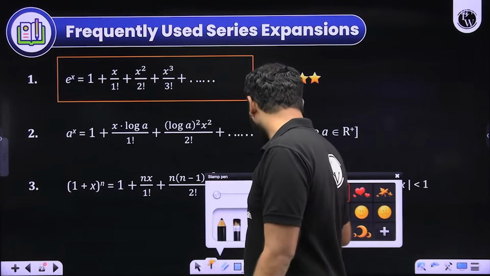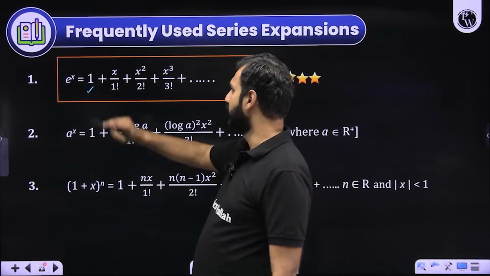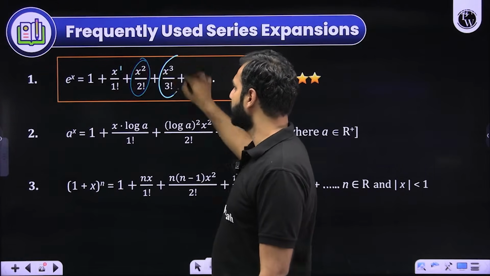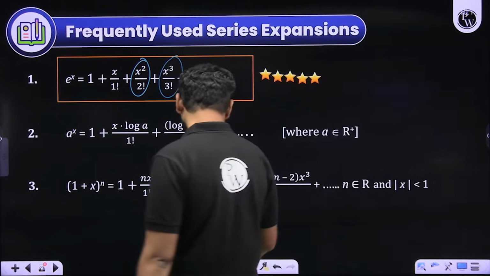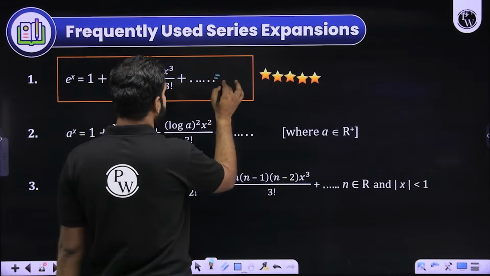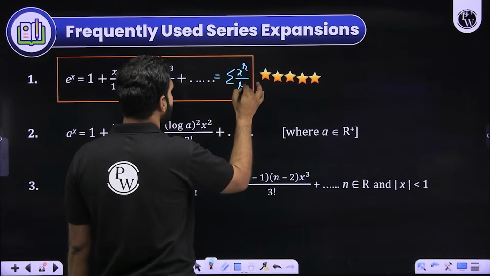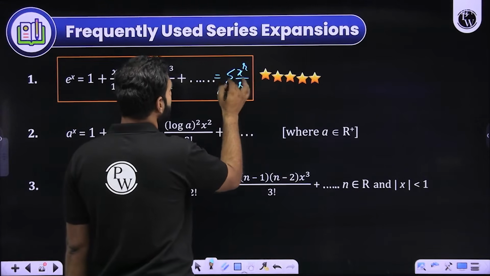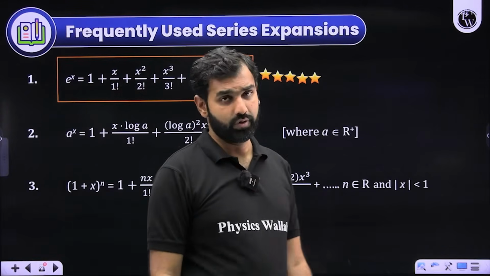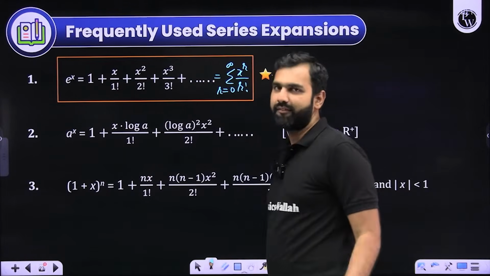It's straightforward to remember because 1 is basically x to the power 0 upon 0 factorial. Then this is x to the power 1 by 1 factorial, this is x to the power 2 by 2 factorial, x to the power 3 by 3 factorial. So if I were to generalize this, I could write it as the summation of x to the power r by r factorial, where r starts from 0 and goes till infinity. But of course, if you don't remember this result, remember this pattern. I hope you'll have this with you.